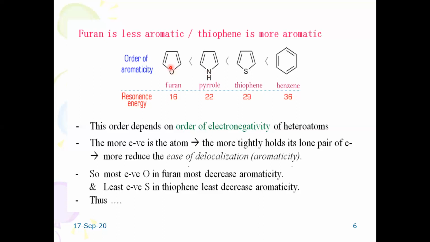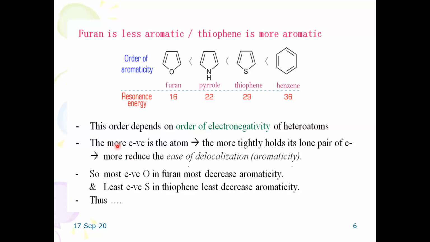So when oxygen is more electronegative, instead of delocalization, localization of electrons could take place because it has greater electron withdrawing capacity. Instead of undergoing delocalization, the electrons will get pulled towards the oxygen atom. Therefore, localization is more possible than delocalization. That's why it shows less aromaticity as compared to pyrrole.